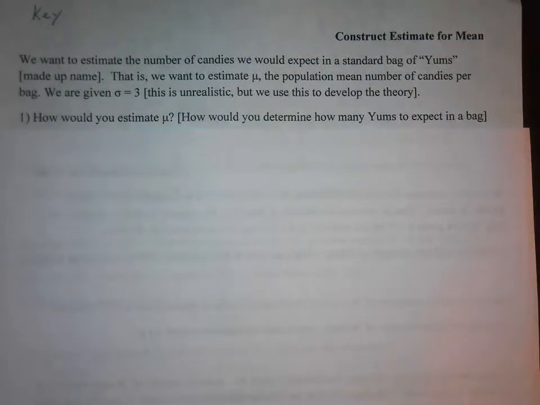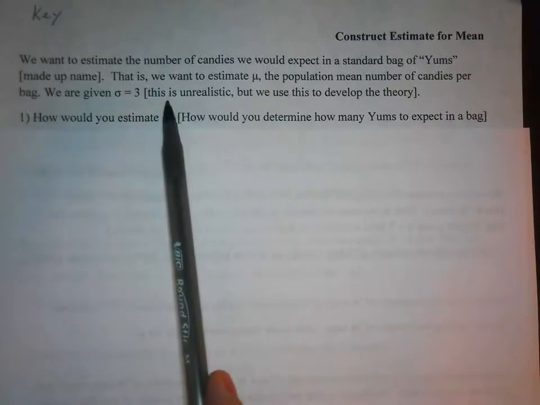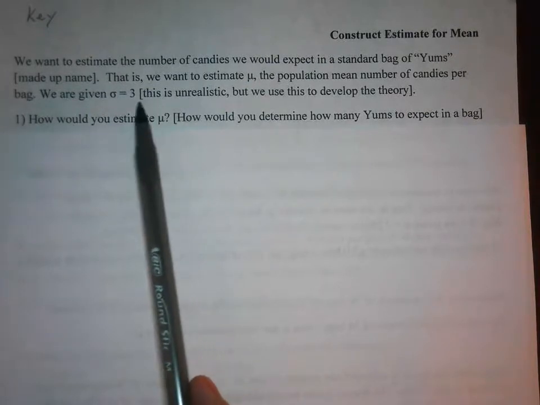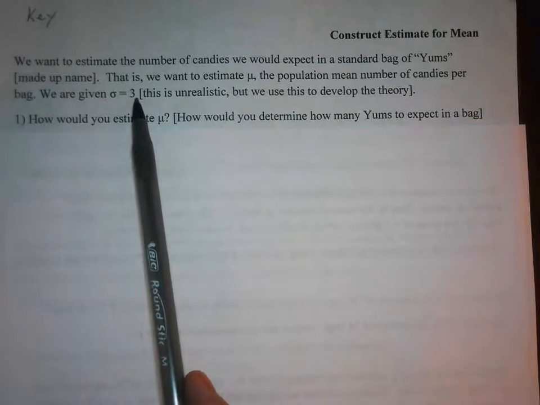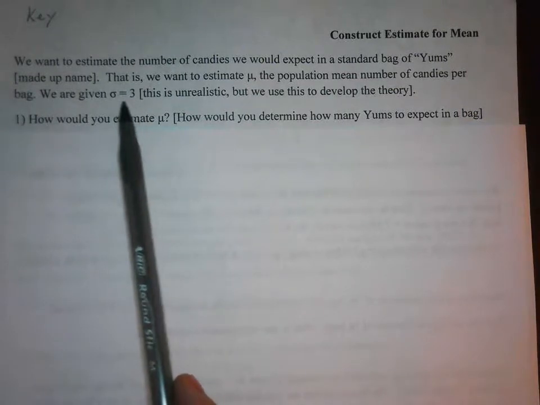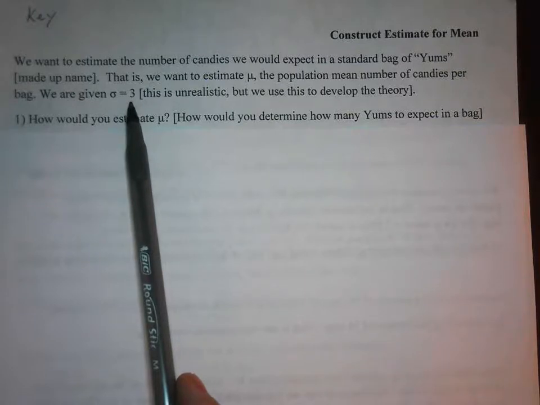Suppose we want to estimate the number of candies we would expect in a standard bag of Yums, a made-up name. I very cleverly made up that. That is, we want to estimate mu, the population mean number of candies per bag. We are given that sigma equals 3, and I'll point out that it is unrealistic that we know sigma, not just because it's a made-up candy, but because to know the population standard deviation implies that you would know the population mean. But just to develop the theory, we're going to assume that we know sigma. So just bear with me on that.